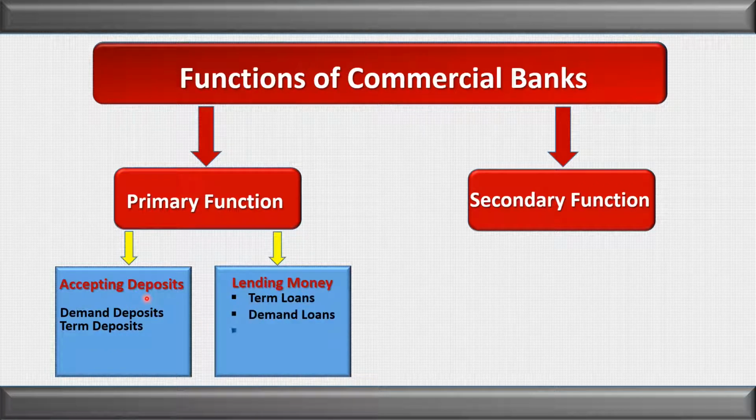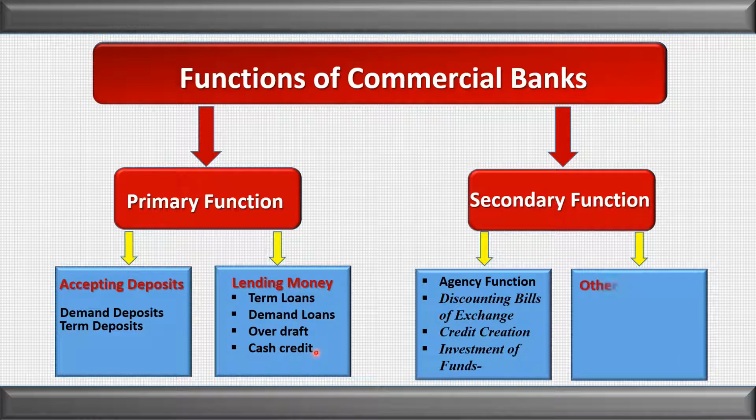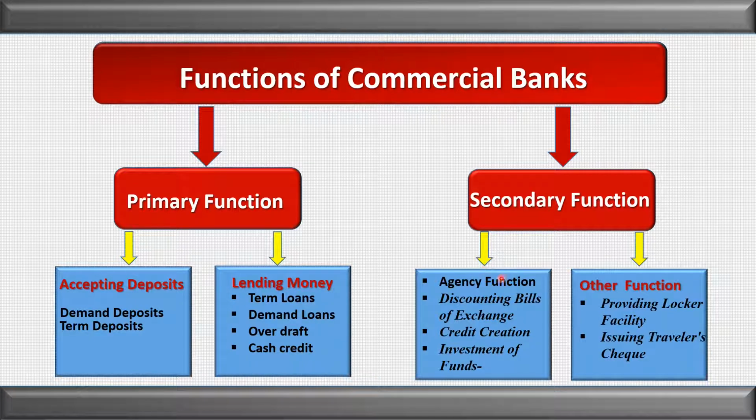Banks accept deposits by opening demand deposit accounts and term deposit accounts. And banks provide lending facilities through term loans, demand loans, overdraft and cash credit. The secondary functions which the bank performs are the agency functions, discounting bills of exchange, credit creation, and investment of funds. There are other secondary functions as well, like providing locker facilities, issuing traveler's checks, and so on.